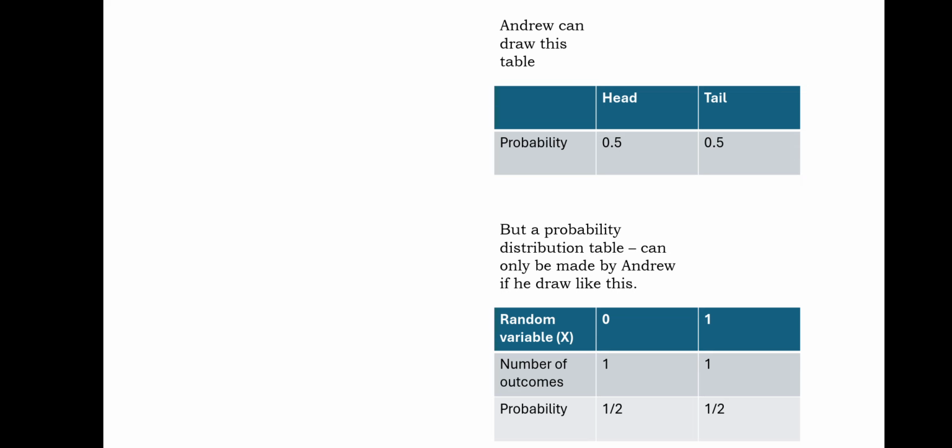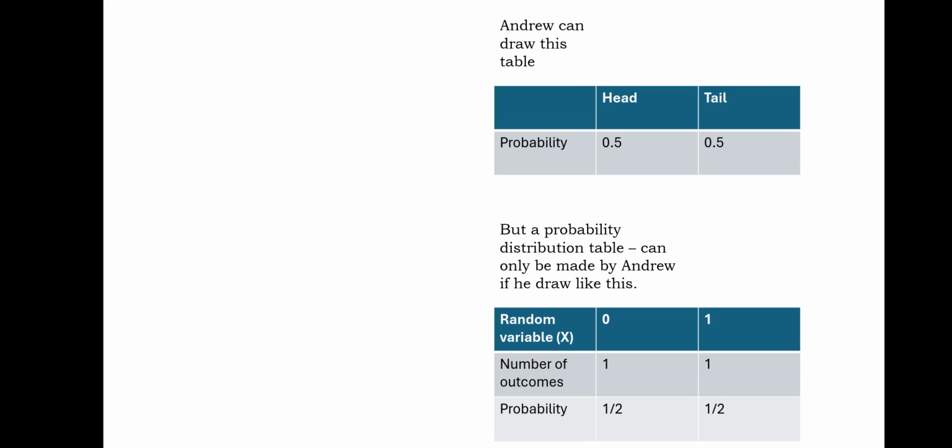It means Andrew will give another outcome the name 1, in which head will come. So random variable 0 stands for when he will not see head, and random variable 1 stands for when he will see head. So random variable x can have two values. It means there are two possible outcomes, one in which head will not come and one in which head will come. 0, head will not come; 1, head will come. So the first value will be 0 and the second value will be 1.